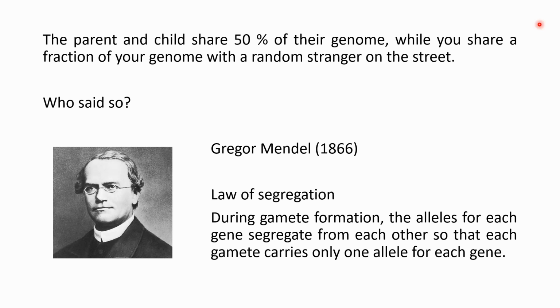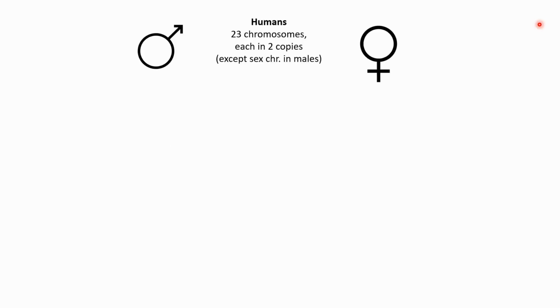And one of his famous laws, the law of segregation, states that during the gamete formation, the alleles for each gene segregate from each other so that each gamete carries only one allele for each gene. Of course, at the time, Mendel was speaking only about specific traits, for example, the color of the flowers. But now we know a little bit more about genetics. How does this translate to humans?